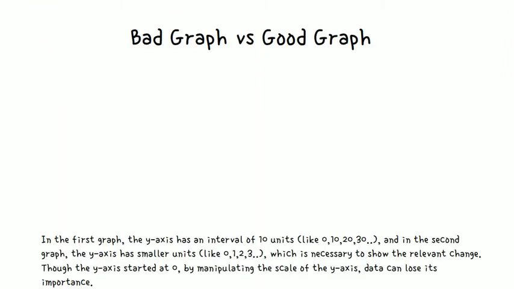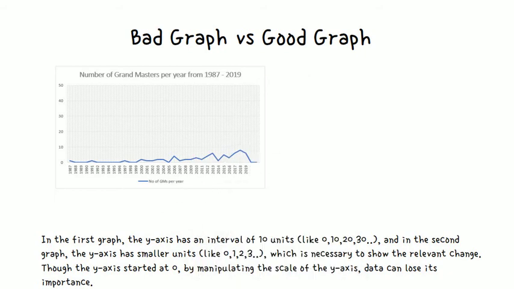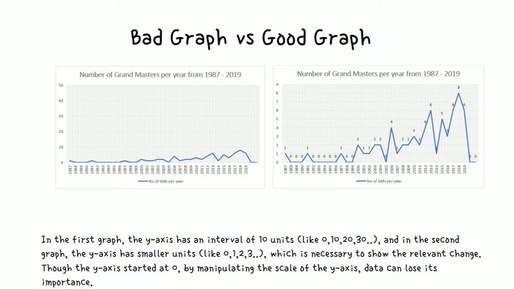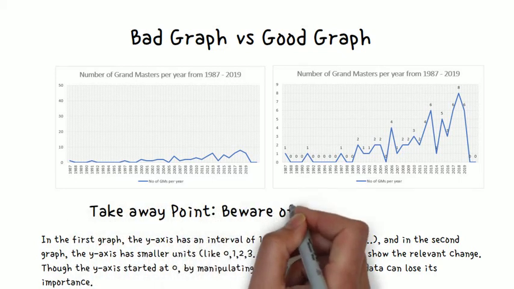In the first graph, the y-axis has an interval of 10 units like 0, 10, 20, 30, etc. And in the second graph, the y-axis has smaller units like 0, 1, 2, 3, etc., which is necessary to show the relevant change. Though the y-axis started at 0, by manipulating the scale of the y-axis, data can lose its importance. So what is the takeaway point? Beware of axis manipulation.